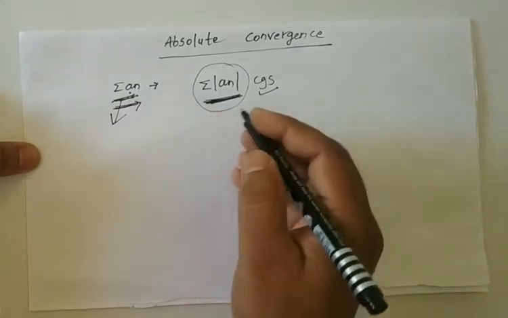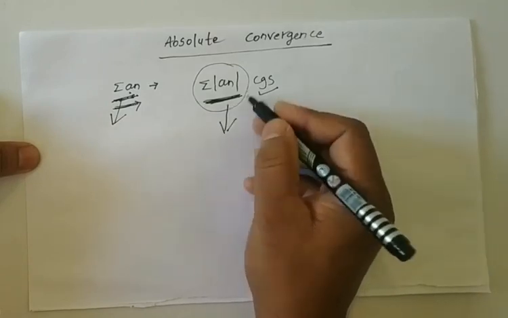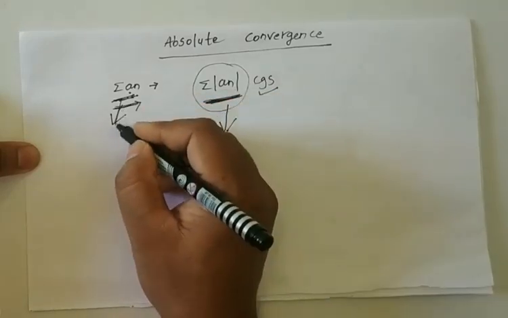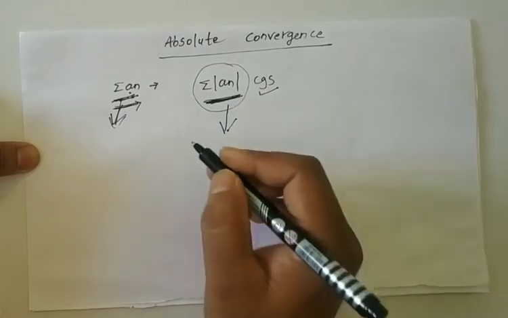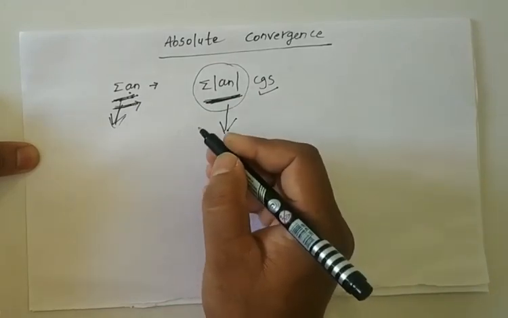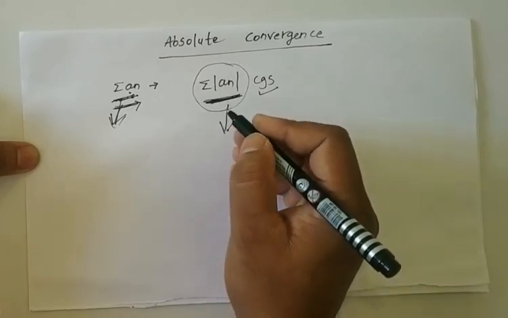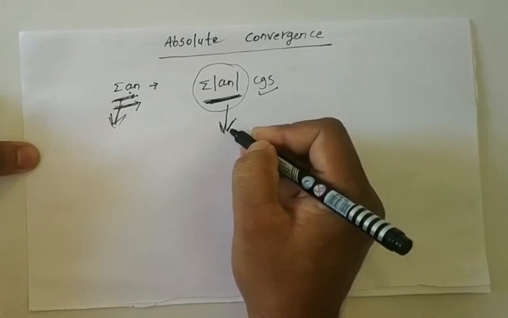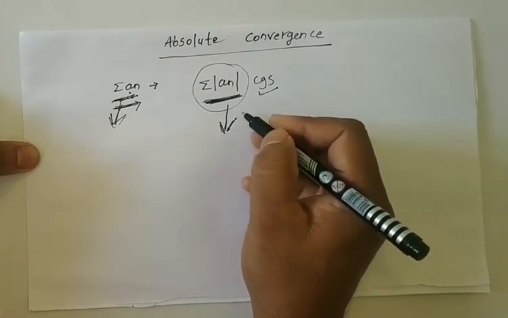That means if the new series of all positive terms is also convergent, then the original series will converge. So absolute convergence is nothing but a series that converges even when you take the absolute values of each term.